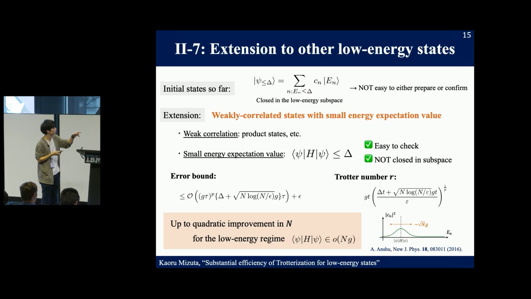This states that the weakly correlated initial state is approximately closed in the low energy subspace, whose energy is the expectation value plus a square root n times g. Anyway, by using these results, we can show that the quadratic improvement in the system size n can take place for the low energy regime, where the energy expectation value is smaller than the whole system energy.